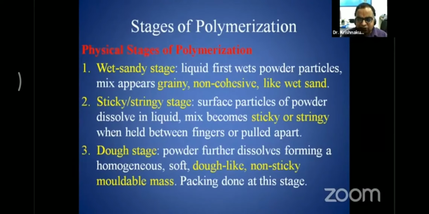We can see a similar kind of stage at a seashore, that is called the wet sand stage. The next stage happens when the monomer mixes with the polymer. Then the surface becomes sticky or stringy. The surface of the polymer particles dissolves in the monomer liquid, and the mix becomes sticky or stringy when it is held between the fingers and the fingers are pulled apart. That is called the stringy stage, where strings can be formed.